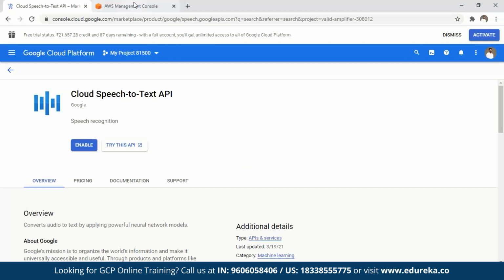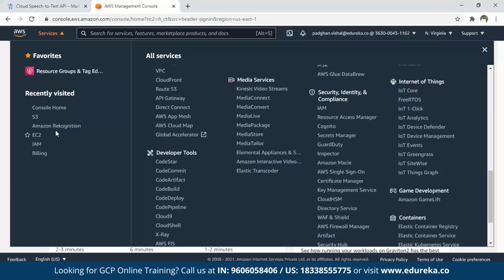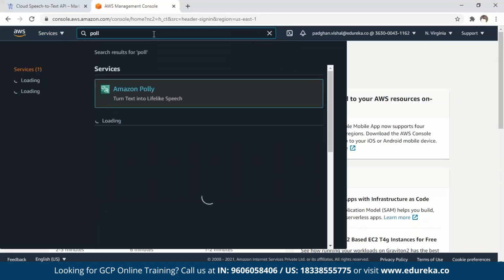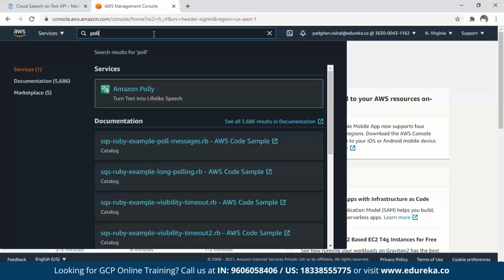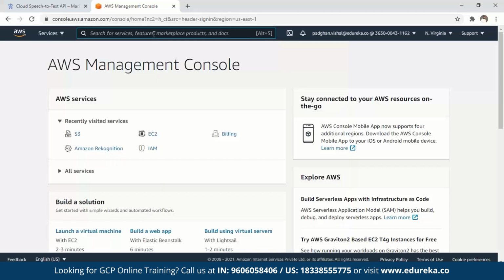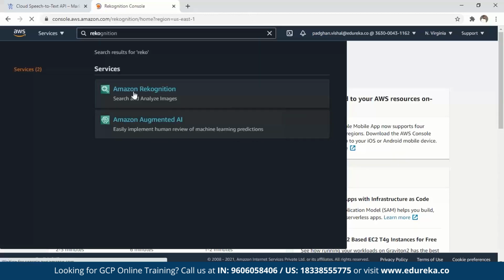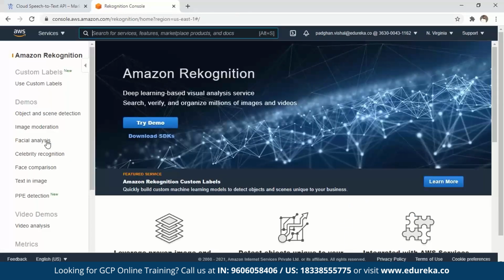Okay. Apart from that, there are other things that you can look into. Some of those are, if you go to AWS, you have services like Polly, which lets you convert text to voice, and Transcribe for the reverse. Textract is another one. Then you have Rekognition, which lets you process images. So if you come here, you can actually go ahead and do all those things, right? Facial analysis, whether a person is happy or not, male or female, right? What could be the age? You can decide. You can do face comparison or celebrity recognition as well.